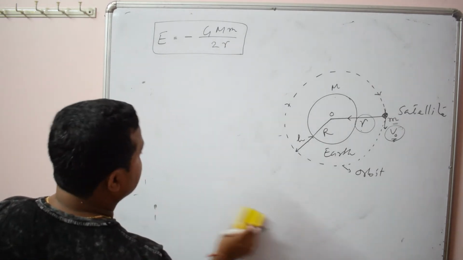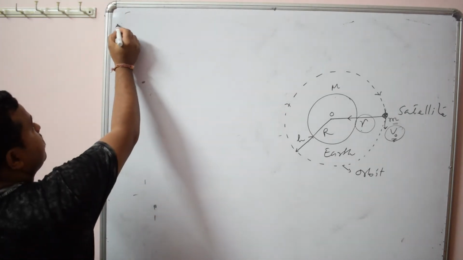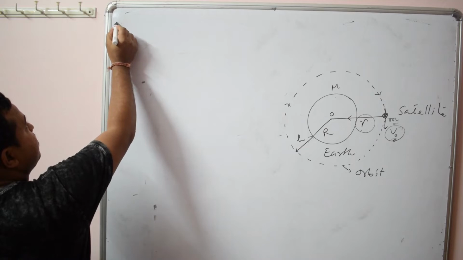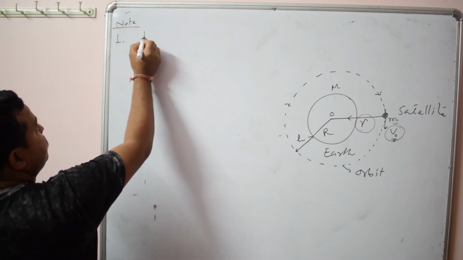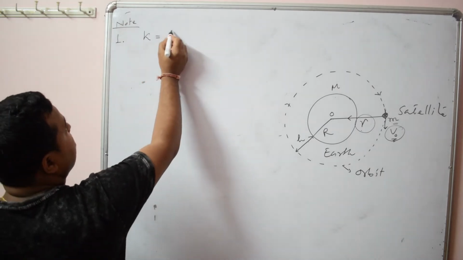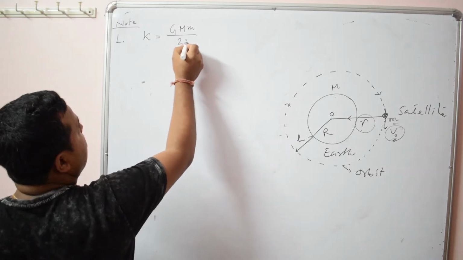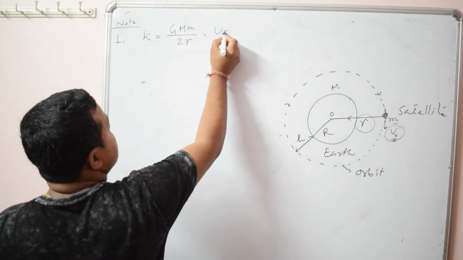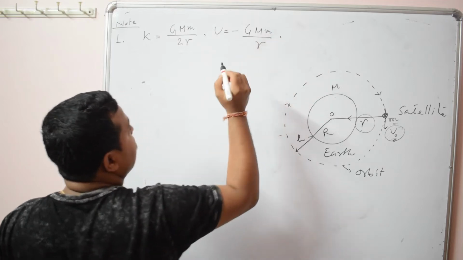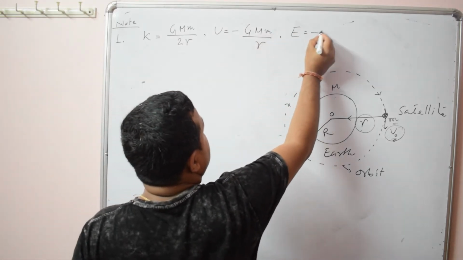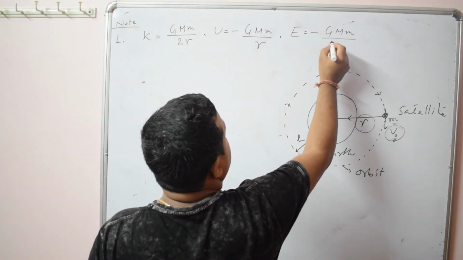First point, you see, we have the expression for kinetic energy, GMm by 2R, for potential energy minus GMm by R, and for total energy minus GMm by 2R.